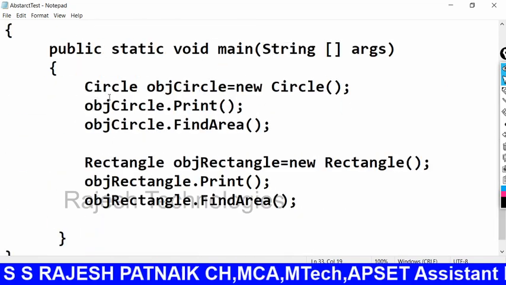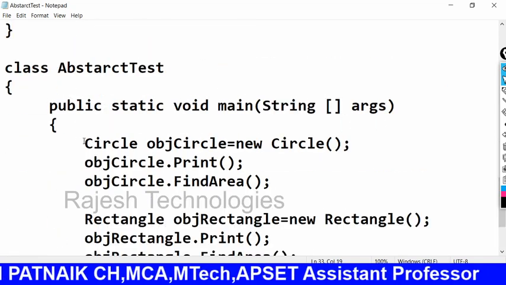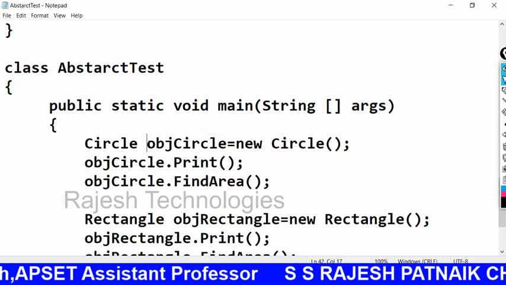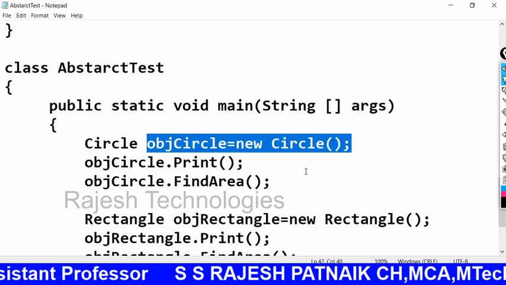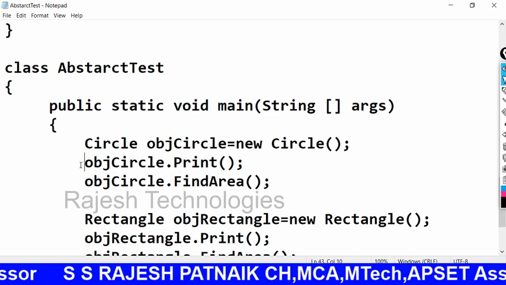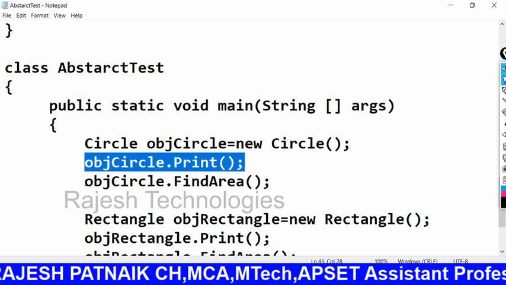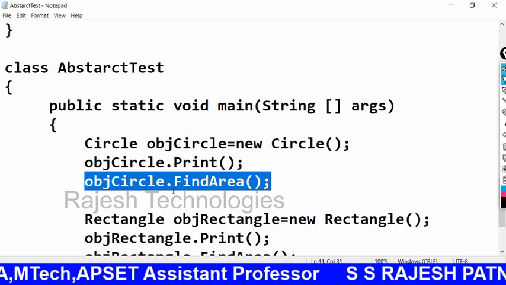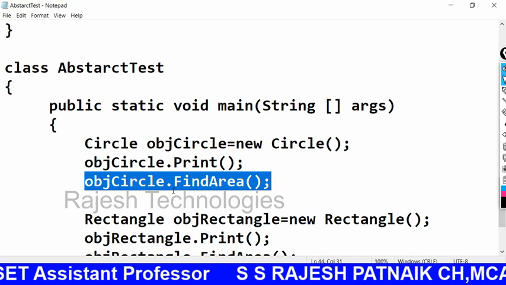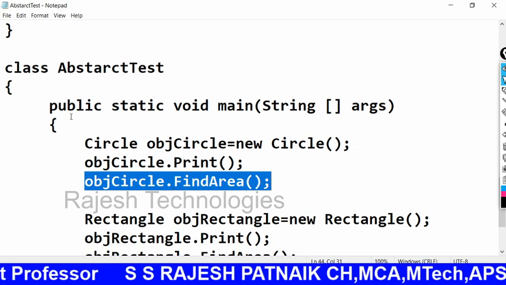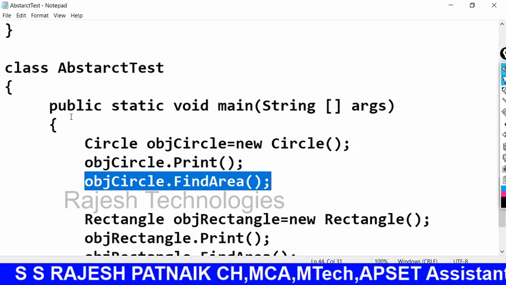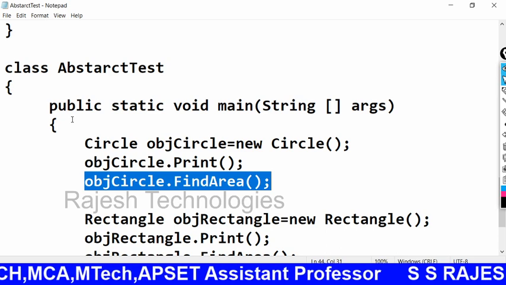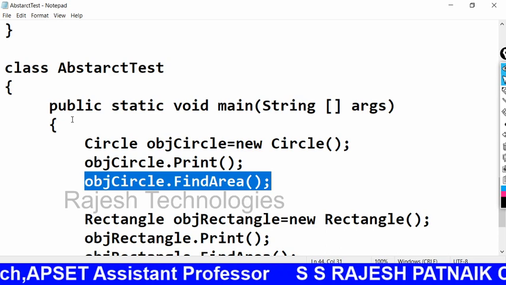So see here what I did in the main method. Circle is my class name. I can create an object like this. I can call both the print method in the abstract class and I can call findArea. We know that findArea is method overriding. Method overriding means the same method in two classes, in the base class and subclass, but the implementation will be different. But what we are overriding here is an abstract method.